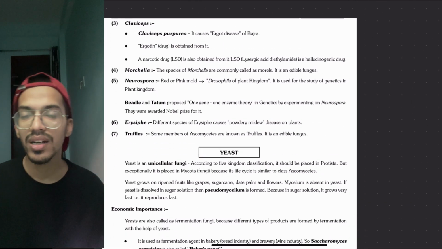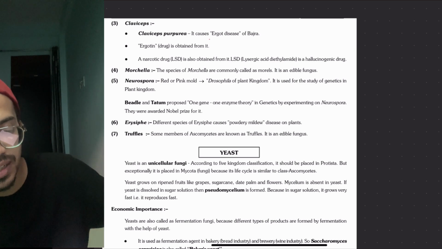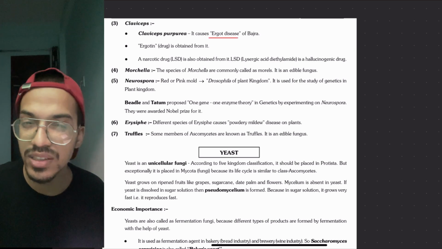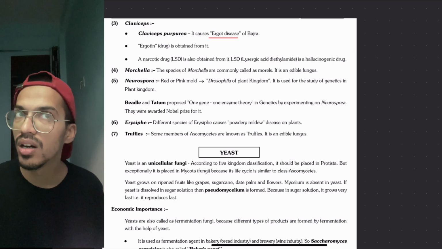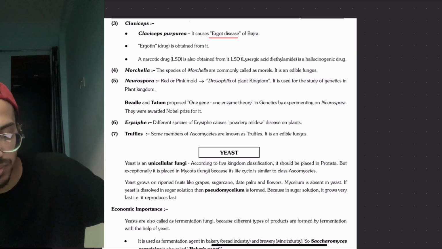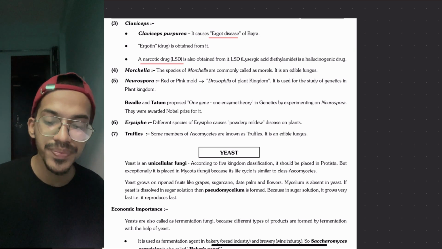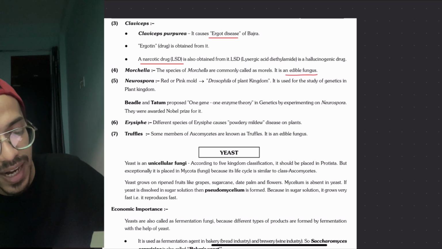Then we have Claviceps. Claviceps purpurea causes ergot disease of bajra. Ergot is a drug obtained from Claviceps, which is used in making medicines for migraine. It is a narcotic drug obtained from Claviceps. Then we have Morchella, which is used as an edible fungus.